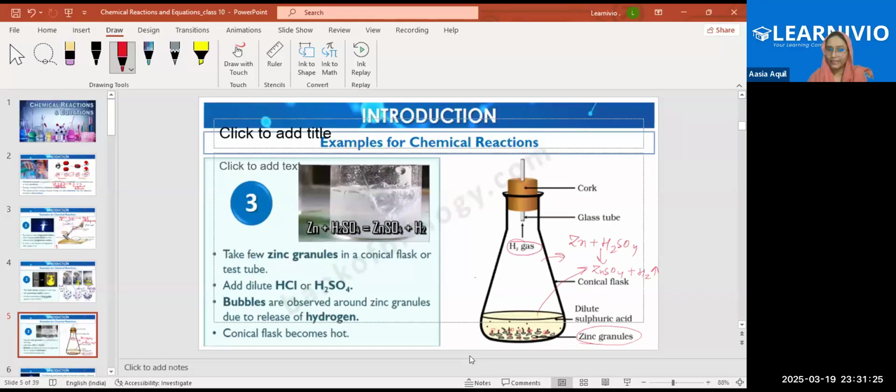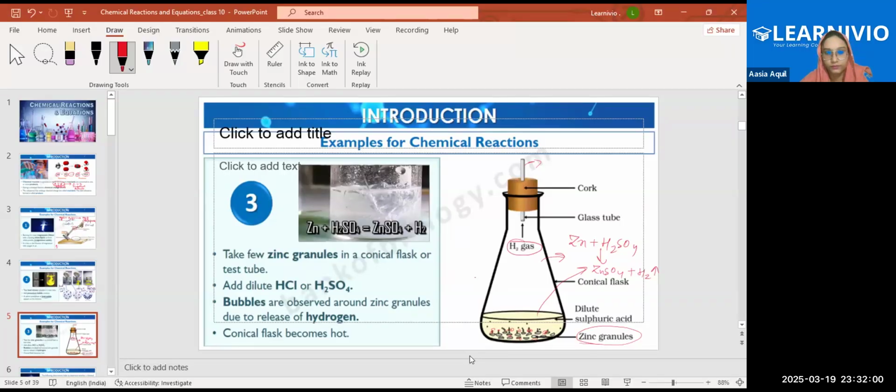Okay, is there any doubt in this reaction? The conical flask will get heated only when H2 gas releases, or when any gas releases. The gas will release from here. This is a cork lid, and from here, this is a small glass tube, and the gas will release out with a pop sound. You can just hear the pop sound.